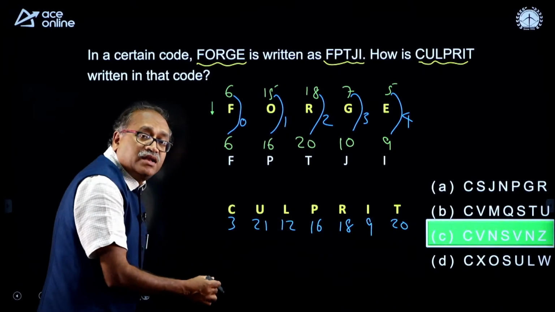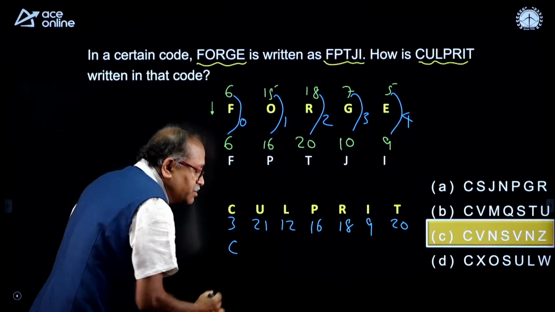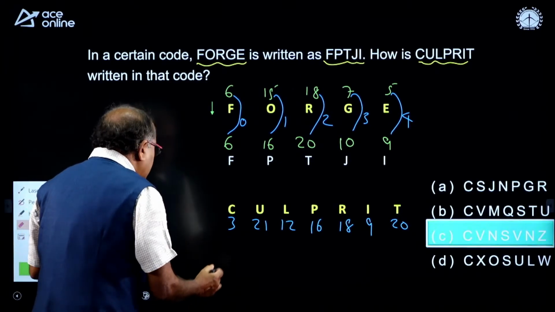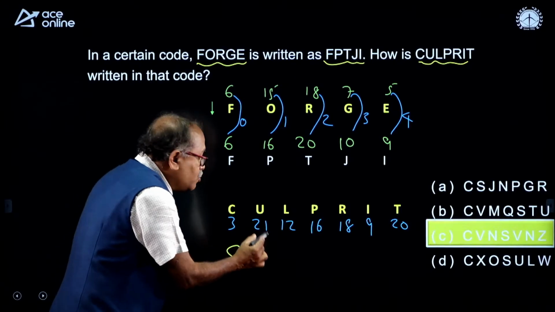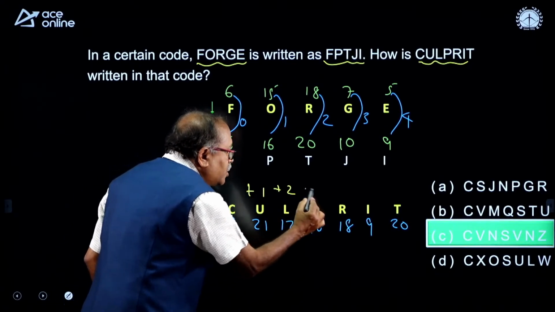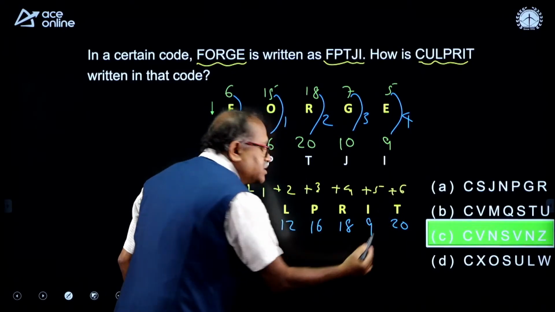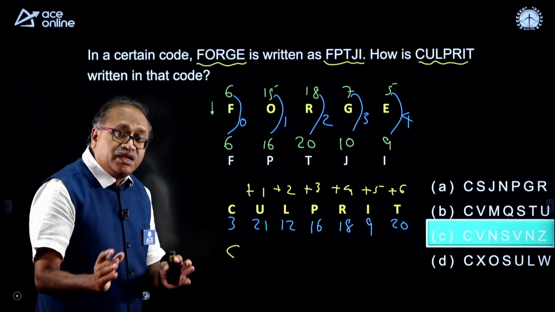When I add the 0 over here, it comes as C. When I add plus 1, plus 2, plus 3, plus 4, plus 5, and plus 6. So nicely you responded in very limited time.